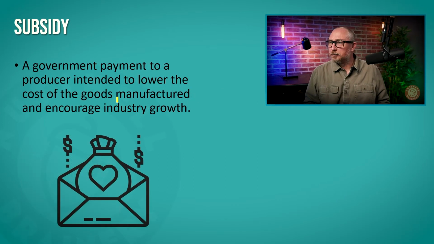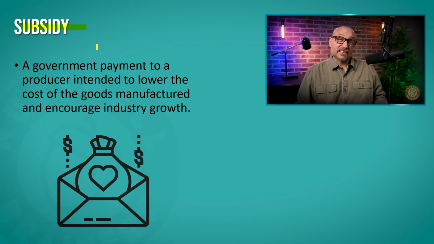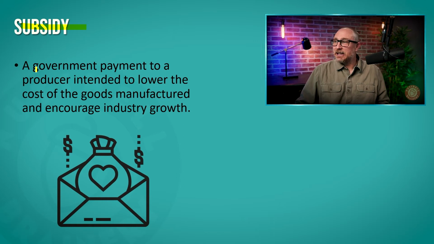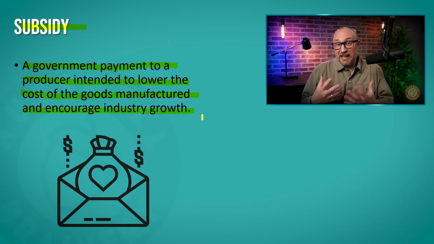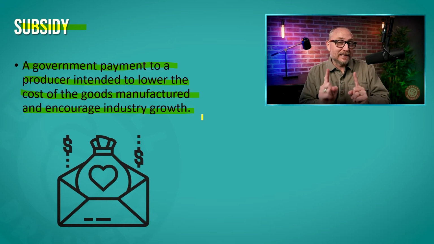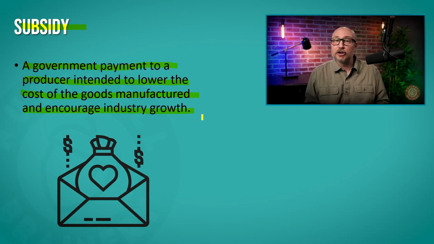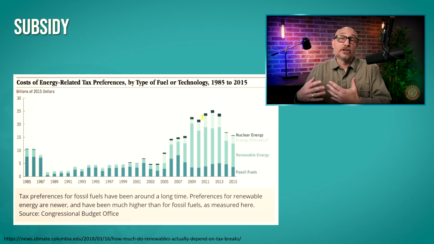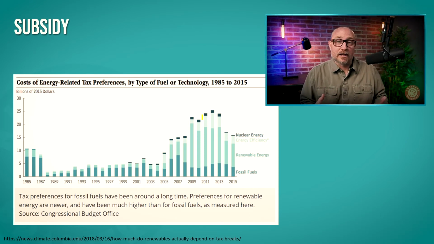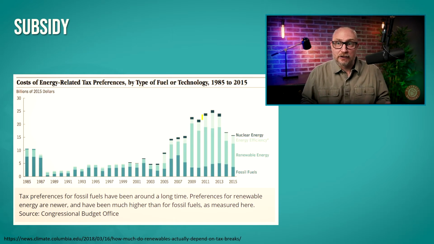Let's continue on. Next are subsidies. Now, a subsidy is a government payment to a producer intended to lower the cost of goods manufactured and encourage industry growth. Now, once again, we are going to talk about the whys of this fairly soon, but looking at an example, these are subsidies that the US government has given to energy power manufacturers, right?